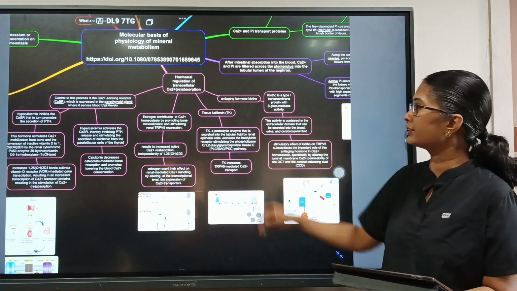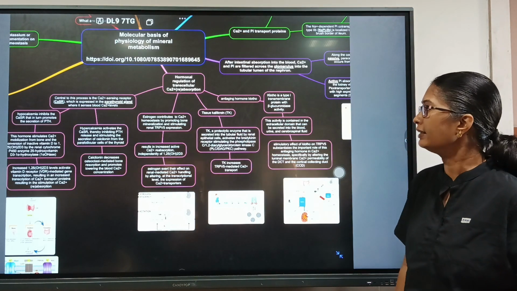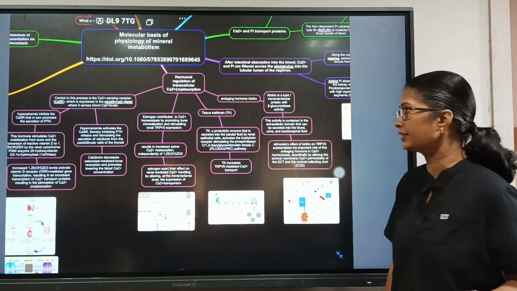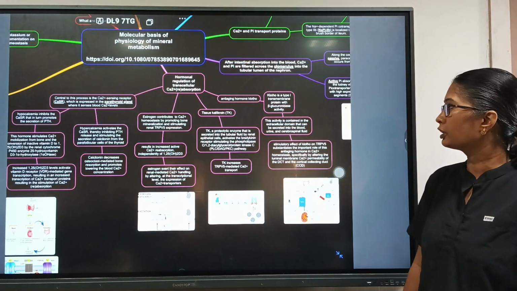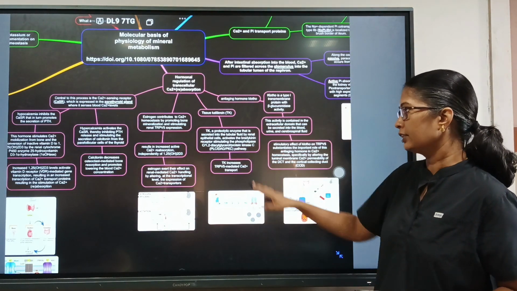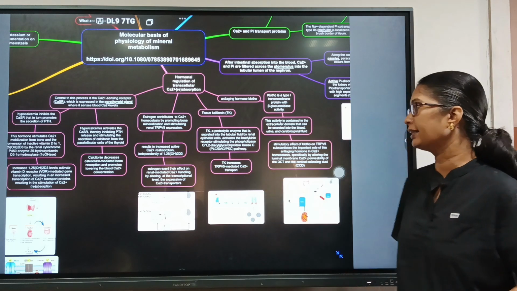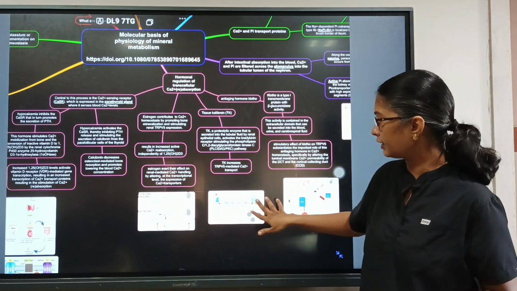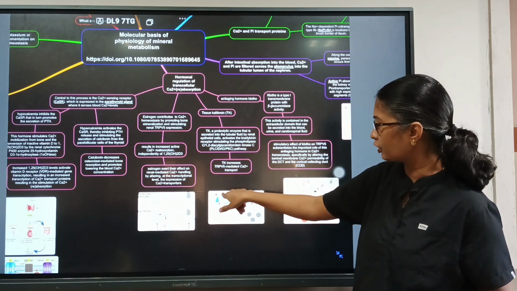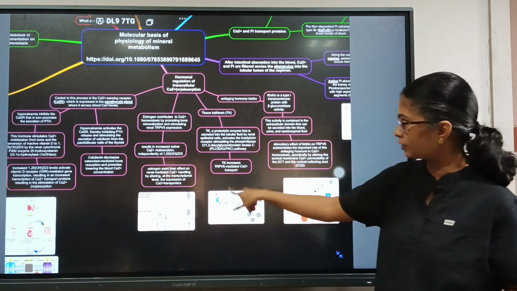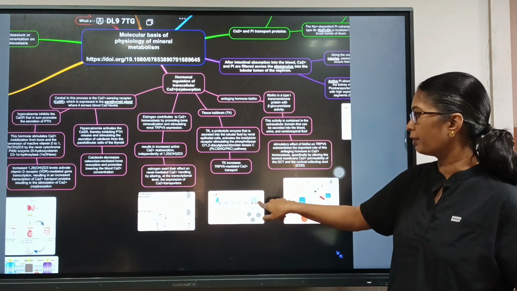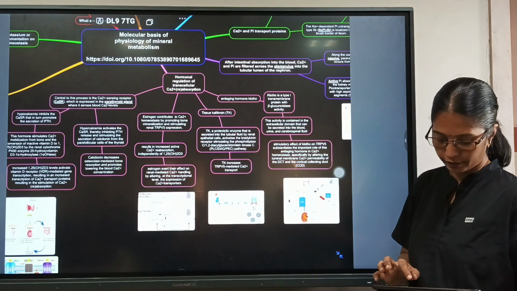And one more factor is tissue kallikrein, which is called TK, a proteolytic enzyme that is secreted into the tubular fluid by renal epithelial cells, which activates the bradykinin receptor, stimulating the phospholipase C and the DAG-PKC pathway. So this TK increases the TRPV5 mediated calcium transport. So we can see here, this is the TK, which is getting attached to the bradykinin receptor, and this is the pathway which I told. PLC-DAG pathway, it happens here, and it stimulates the TRPV5 receptors for the calcium reabsorption.